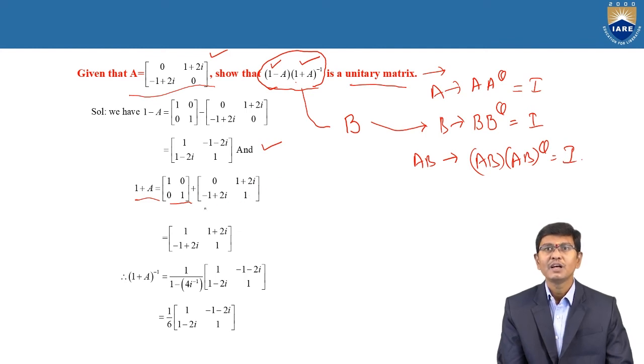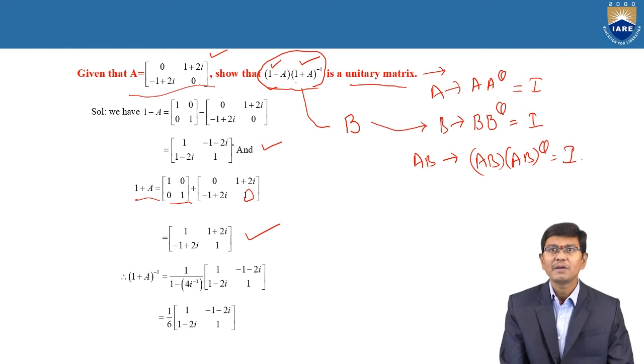Again, I plus A is 1 plus 0 is 1, 0 plus (1 plus 2i) is 1 plus 2i, and 0 plus (minus 1 plus 2i) is minus 1 plus 2i, and 1 plus 0 is 1. Therefore, I plus A is equal to 1, 1 plus 2i, minus 1 plus 2i, 1, and previously we completed I minus A also.